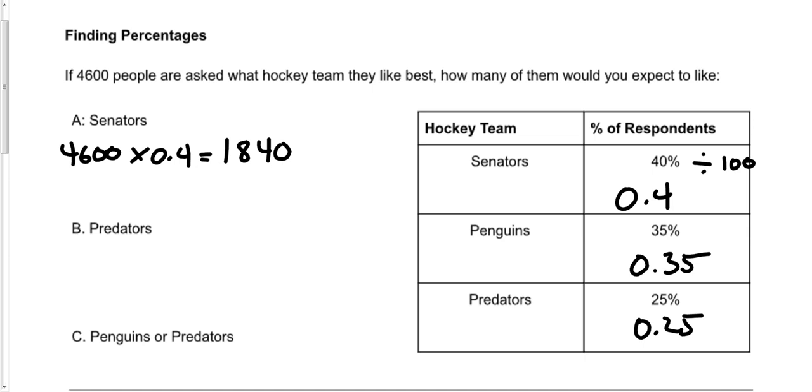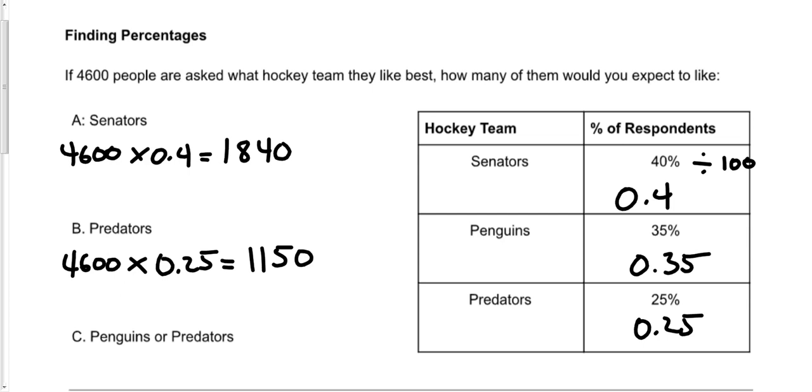In terms of the Predators, how many like the Predators? Well, 25% like the Predators. So that's 4,600 times 25% as a decimal, which is 0.25. So 4,600 times 0.25 gives me 1,150. So 1,150 people like them.